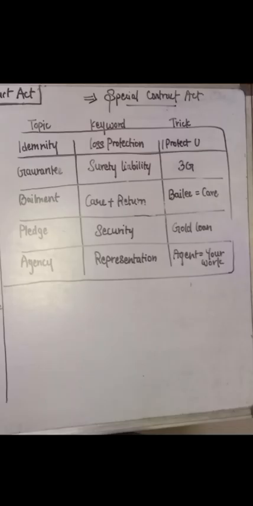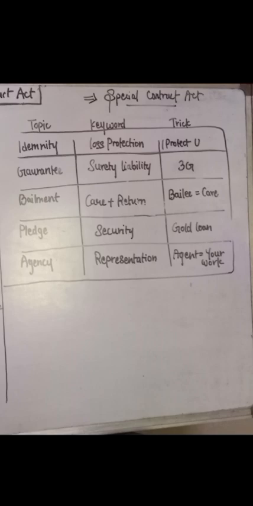Then we discuss some special contracts, which are very important for the CMA aspirants. General contracts tell us about the basic rules, but special contracts tell us how certain specific relationships work in a business. These are directly used in practical life. First is indemnity, which stands for protection. Then guarantee, which is assurance. Here the main point is the surety's liability is secondary. The debtor is liable first and the surety comes later.